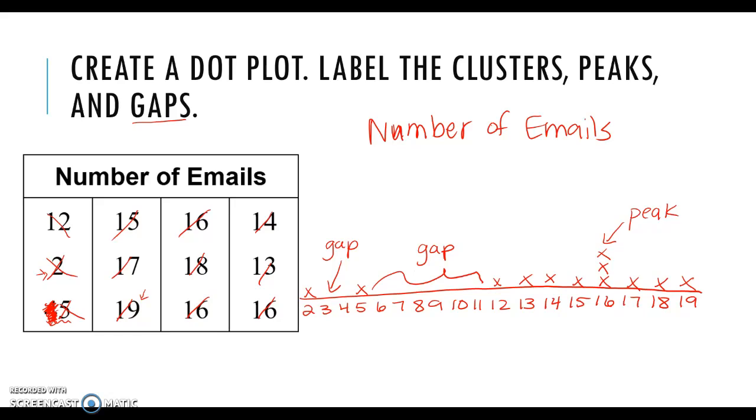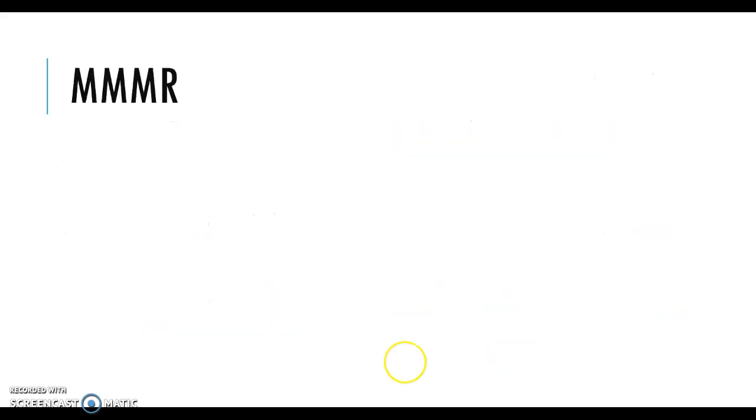So here we've created our dot plot. We've labeled it with our title. We've numbered and labeled gaps, clusters, and peaks if they exist. So that's how you create a dot plot. Make sure you label everything. So we're going to go ahead and move on to our next questions, which are mean, median, mode, range.